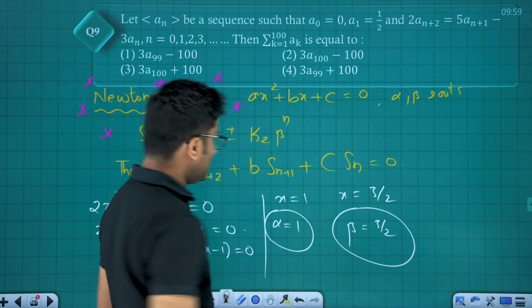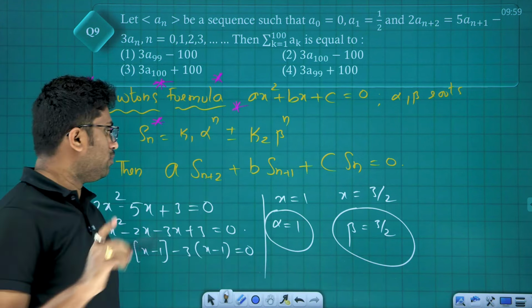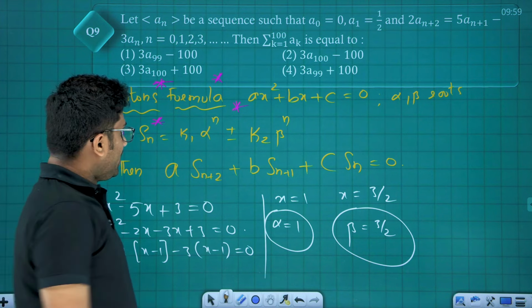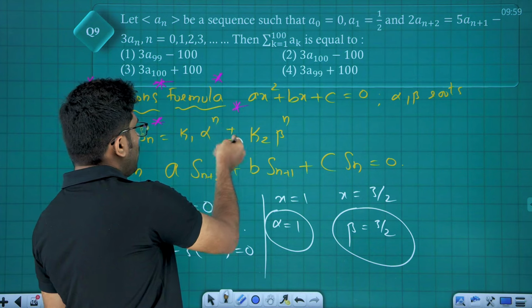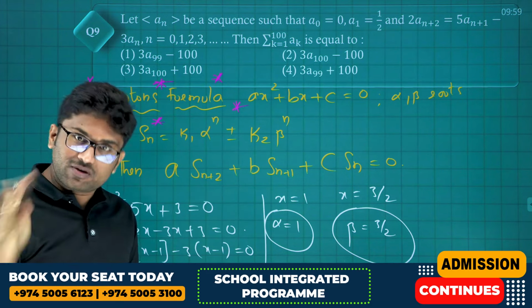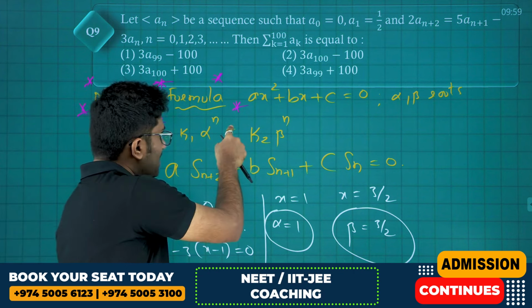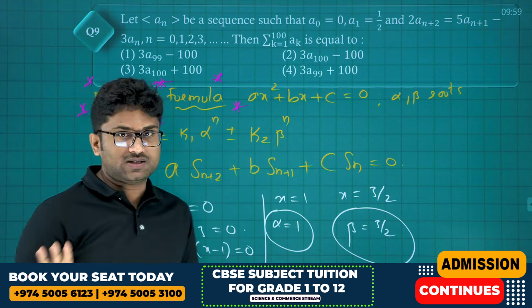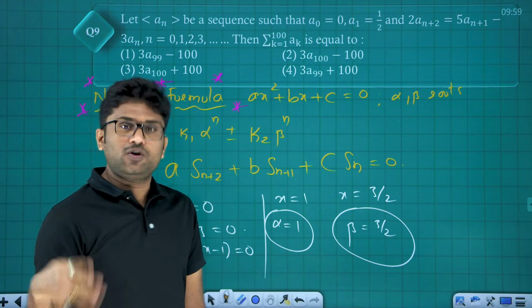It is our wish, we can take anything. We can take the statement as either k1 alpha power n plus k2 beta power n, or minus also. If we take plus and we get the result, fine. If you are not getting the result, then we can go with minus. Generally go with plus first, if not, minus.